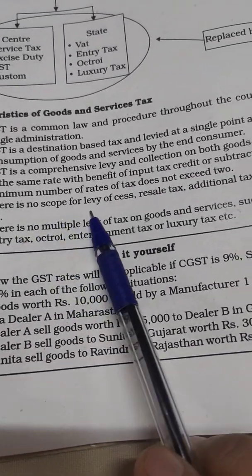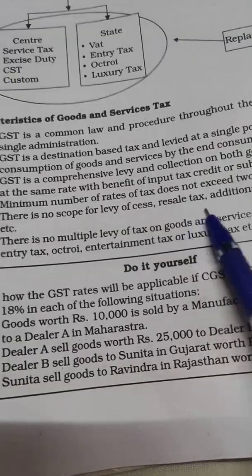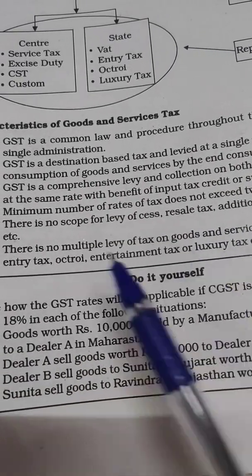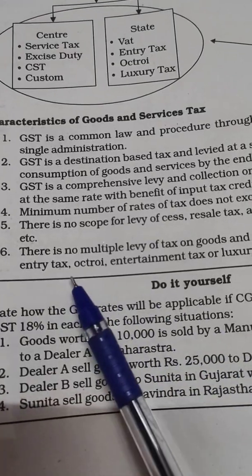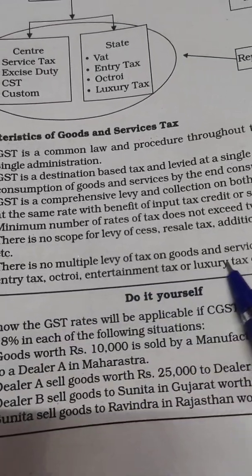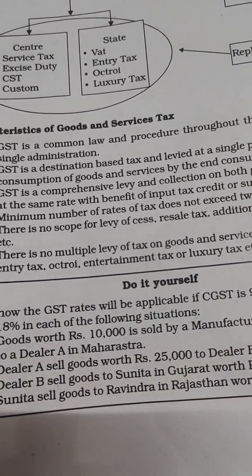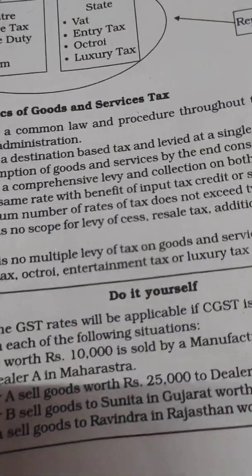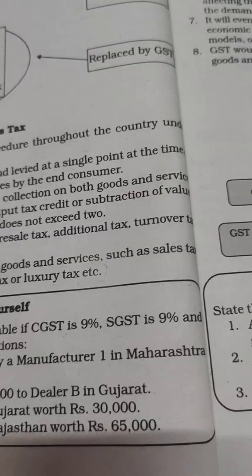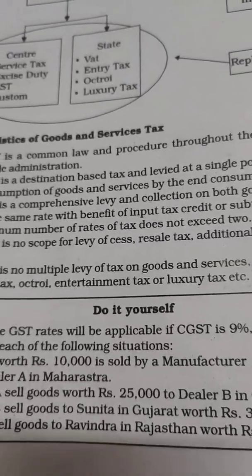There is no scope for levy of cess, resale tax, additional tax, turnover tax, etc. All these taxes are covered under GST. There is no multiple levy of tax on goods and services. Only one tax is levied by the government, that is GST. And all the other taxes will be merged in this tax.